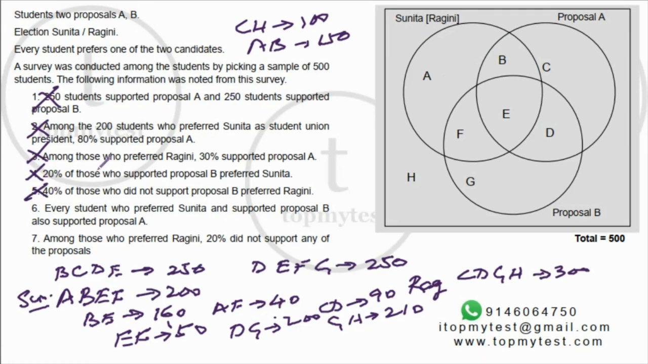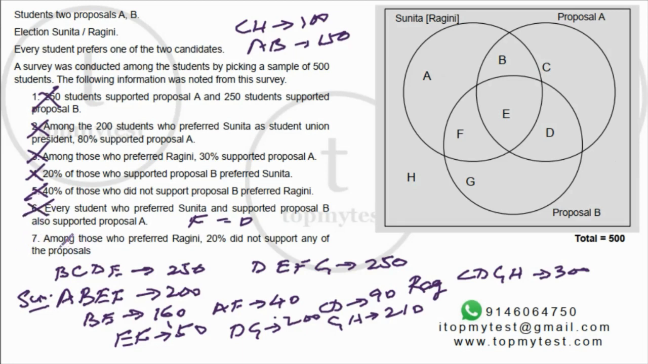Right? Okay. Sixth statement. Every student who prefers Sunita and proposal B also supported proposal A. Sunita, proposal B, proposal A. So Sunita and proposal B is EF. We already know EF. EF is 50. They also supported proposal A, which means E. So F should be 0. This says F should be 0.